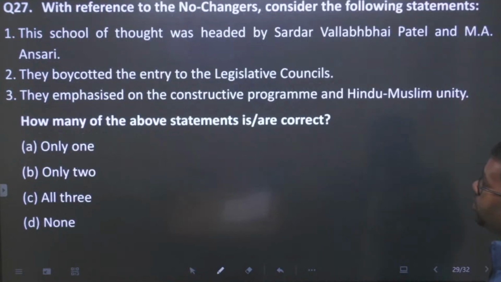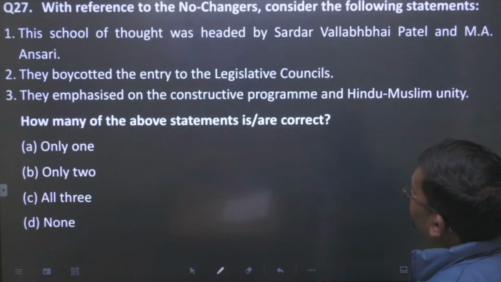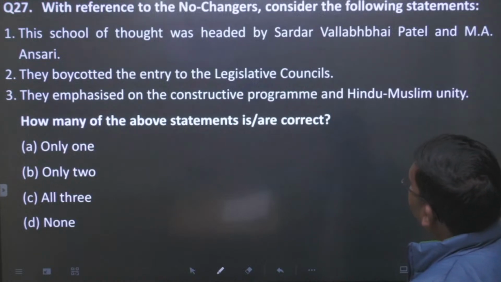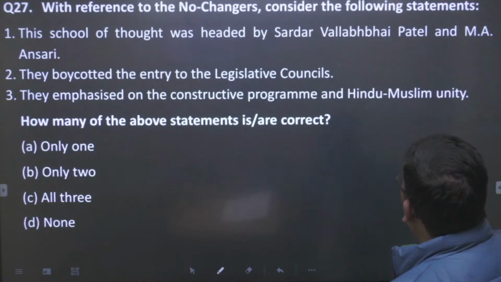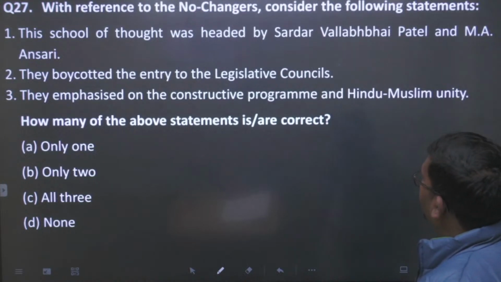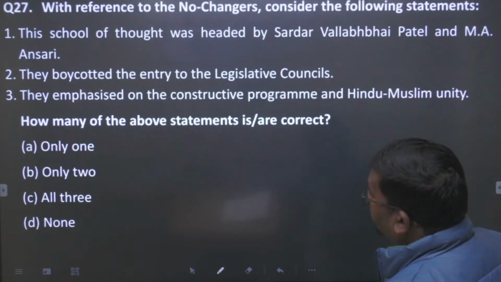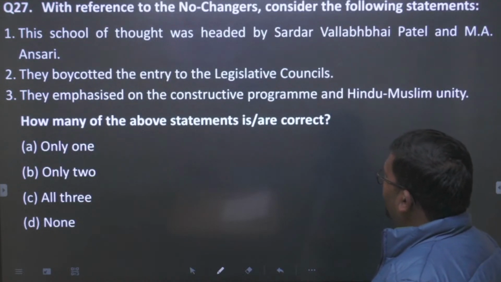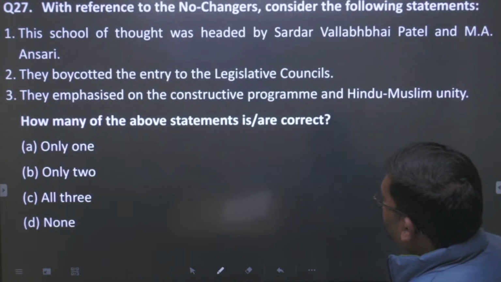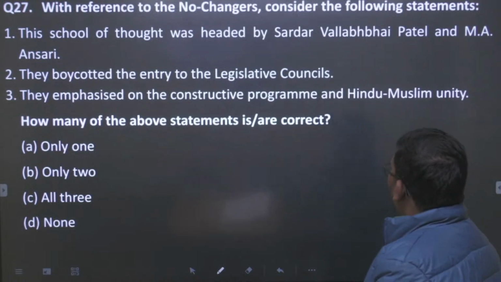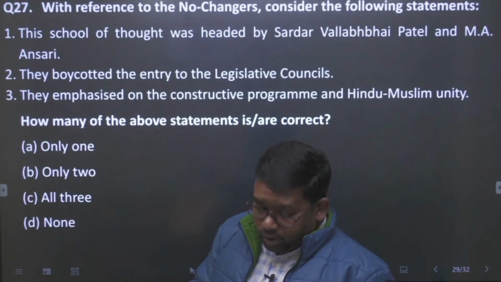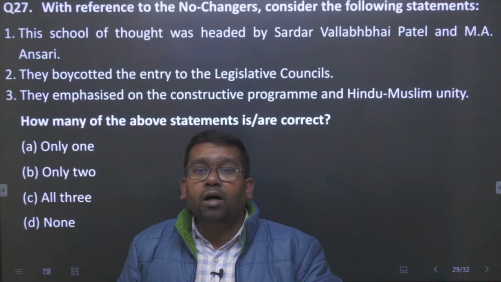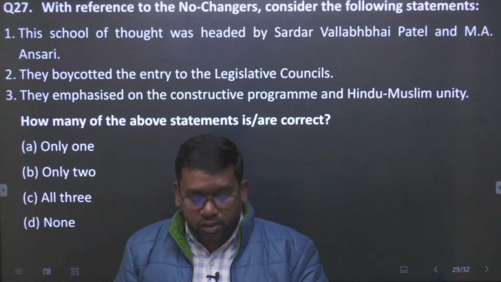Okay, question 27. With reference to the no-changers, consider the following statements. This school of thought was headed by Sardar Vallabhbhai Patel and M.A. Ansari. They boycotted the entry to the legislative councils. They emphasized the constructive program and Hindu-Muslim unity. So how many statements in this question are true? If you see, all three are true. Why are all three true?